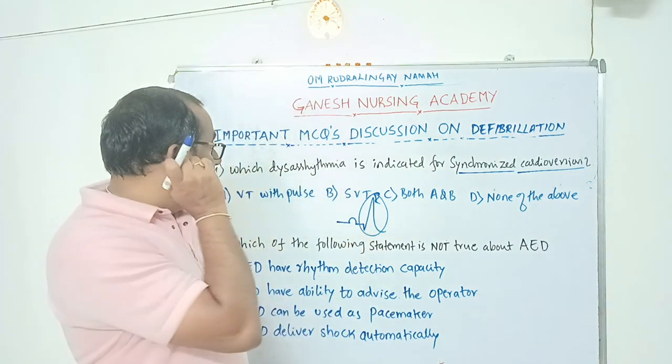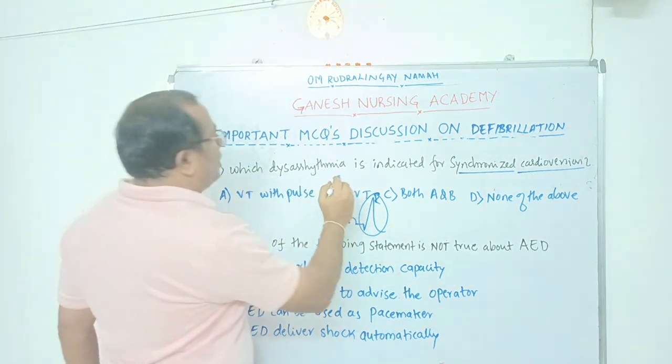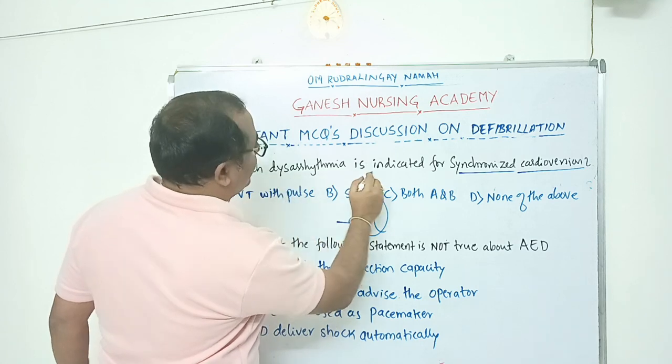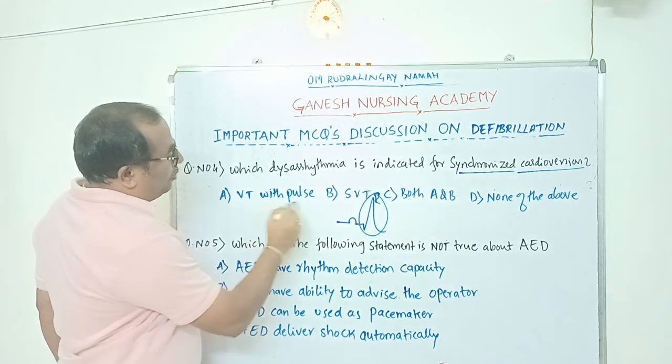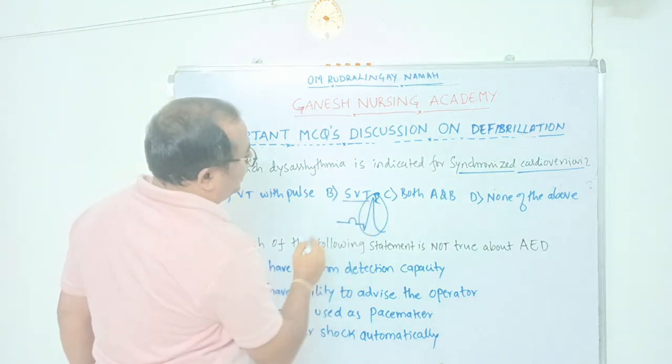On the arrival of an R wave. In which arrhythmias is this synchronized cardioversion indicated? Option A is ventricular tachycardia with pulse. Option B, supraventricular tachycardia.